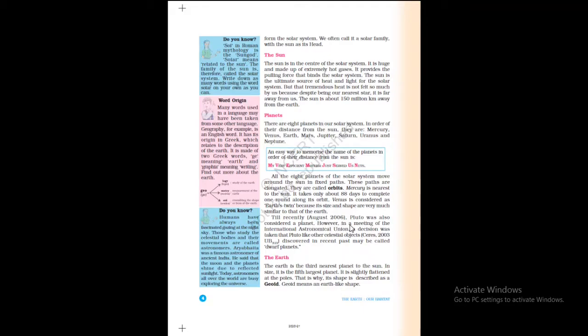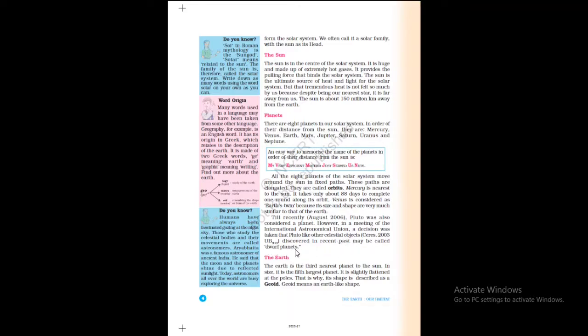In a meeting of the International Astronomical Union, a decision was taken that Pluto, like other celestial objects such as Ceres, the largest object in the main belt that lies between the orbits of Mars and Jupiter, and others discovered in the recent past in 2003, may be called dwarf planets.